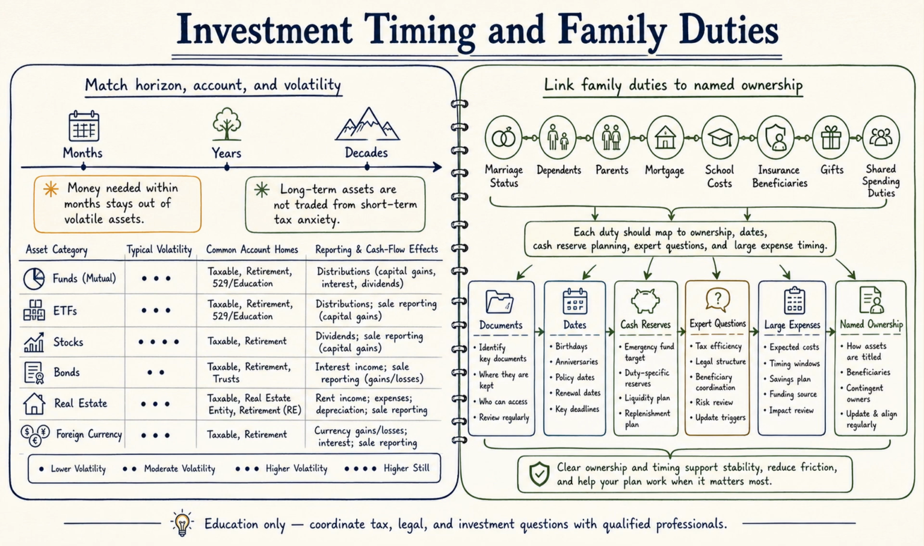The fifth line is the family duty line. Marriage status, dependents, children, parents, shared mortgages, school costs, insurance beneficiaries, gifts, and family spending duties can make cash flow and taxes more complex. The annual map can assign ownership: who collects documents, who tracks dates, who checks cash reserves, who asks expert questions, and who reviews large upcoming expenses.